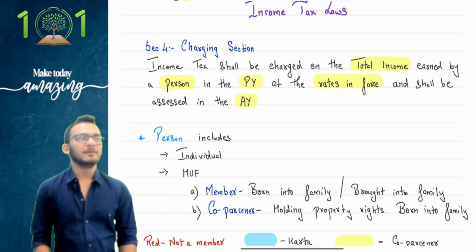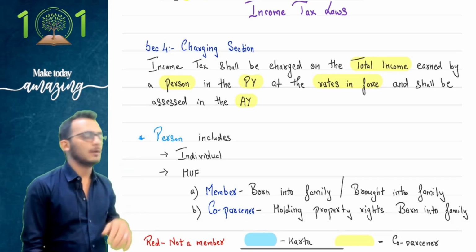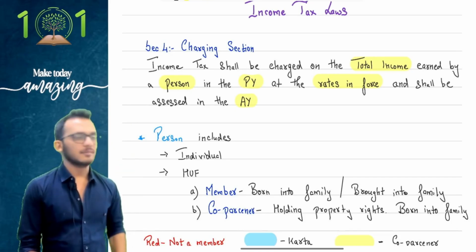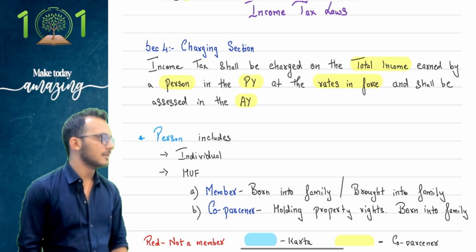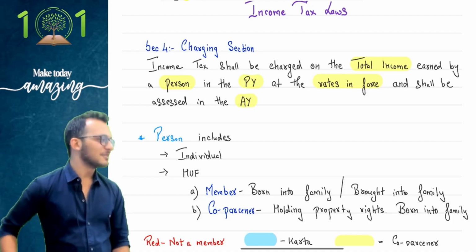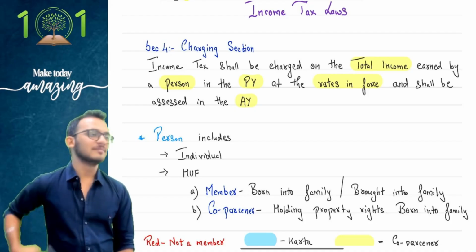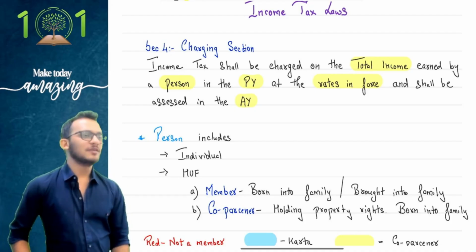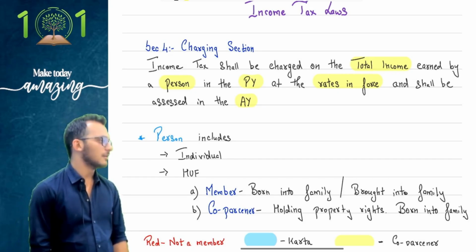Now, if you understand, people, total income itself has two words. One is total, one is income. So we need to break those and first understand these equally. First we're going to understand what is called income. When you add all the incomes, it is going to become total income. So you're going to first understand what is called income and then move to what is called total income.